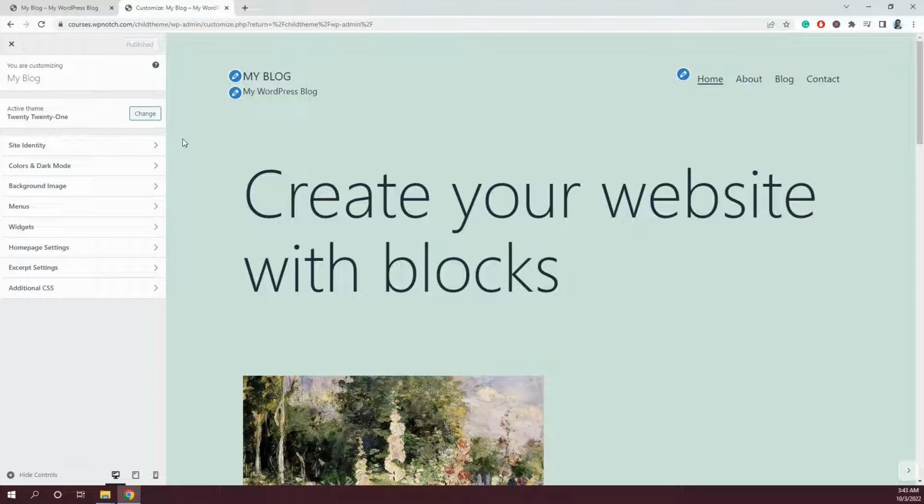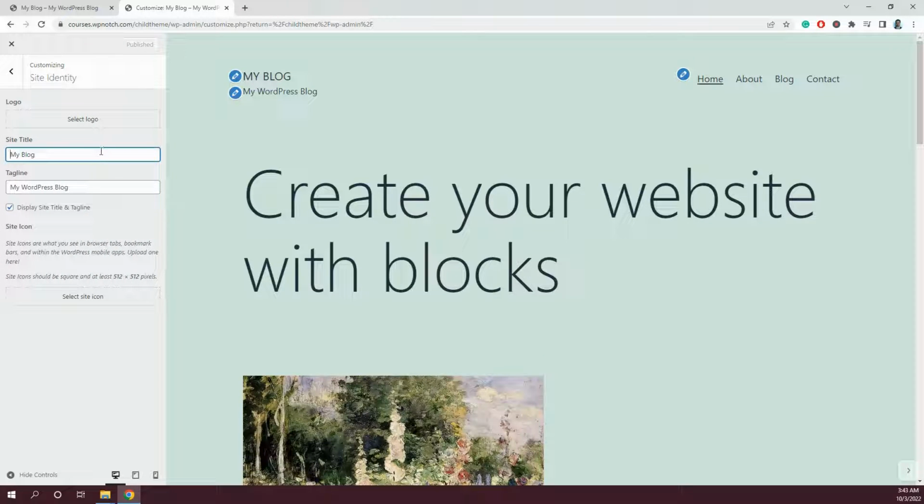So to edit the site title and tagline, you'll have to go to site identity on the left side here, or maybe you can click the pencil icons shown just before the site title and tagline. So we'll click the pencil icon here, and it will open up the panel for me where we can change the site title and tagline easily.